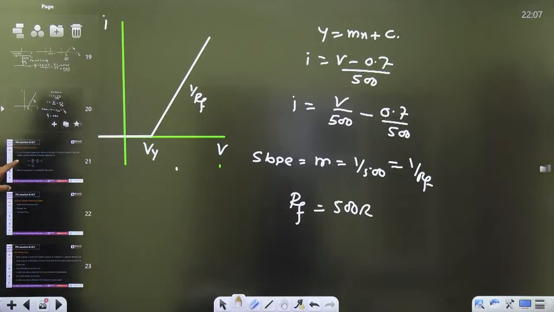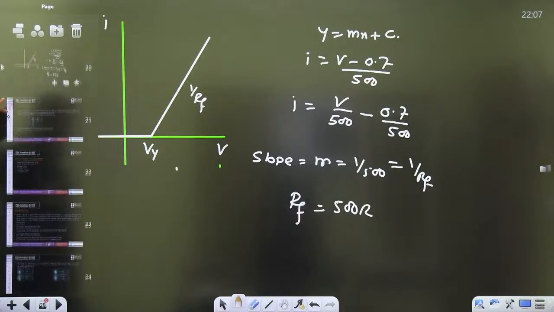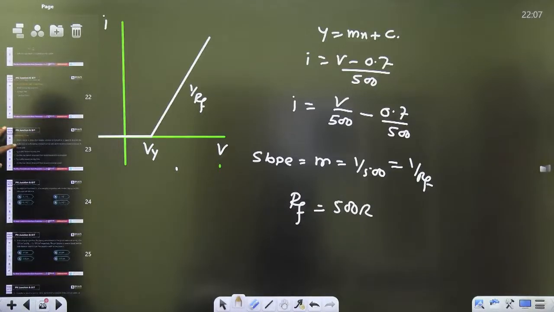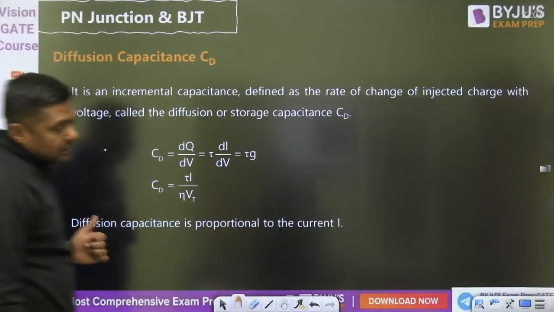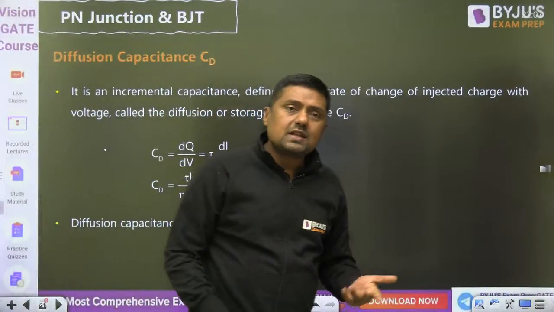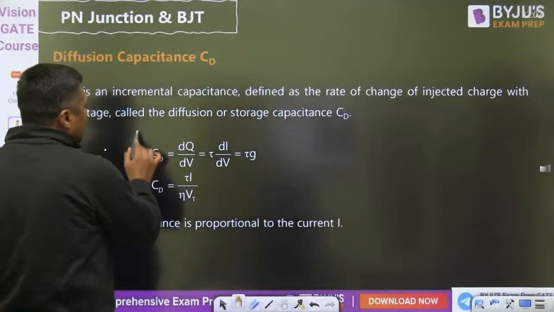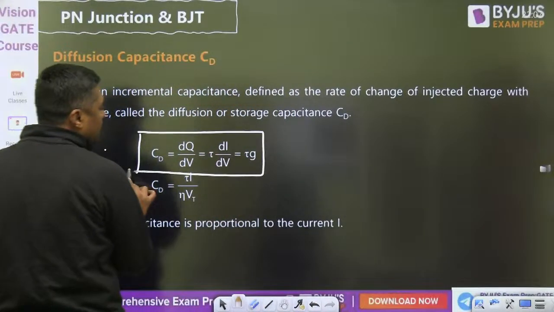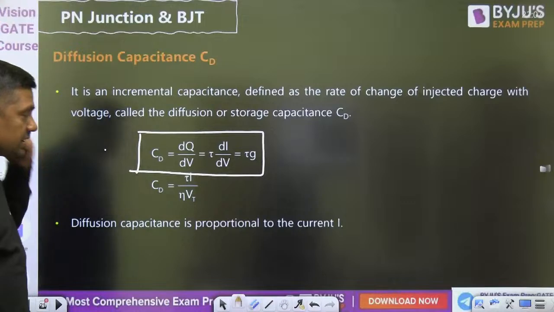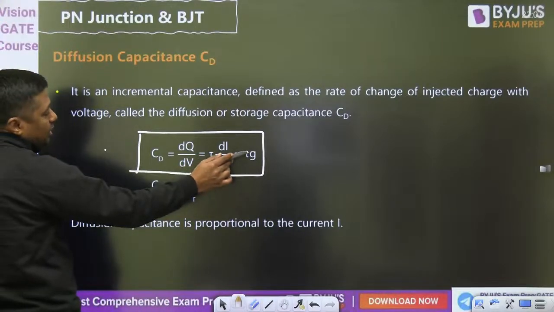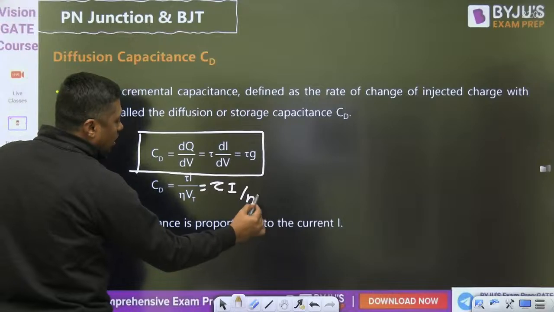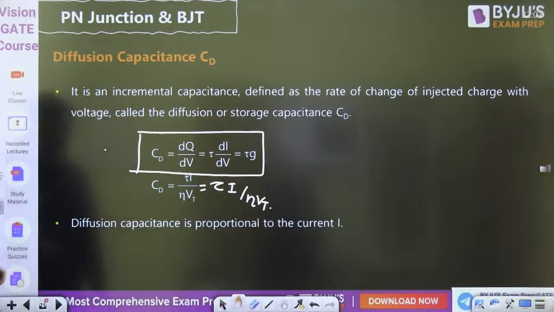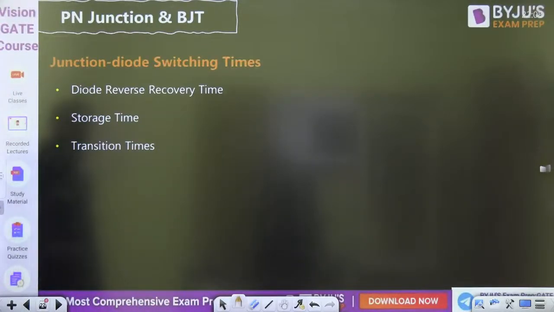Then we are getting the question on transition capacitance and diffusion capacitance. That is a very important topic, and please revise this topic. Diffusion capacitance, tau G. So this time you can expect one question from diffusion capacitance. When the diode is forward biased, there is a diffusion capacitance tau G, where G is the incremental conductance, tau I by eta Vt. That is the answer.